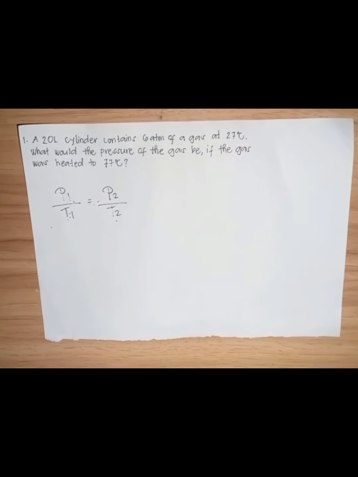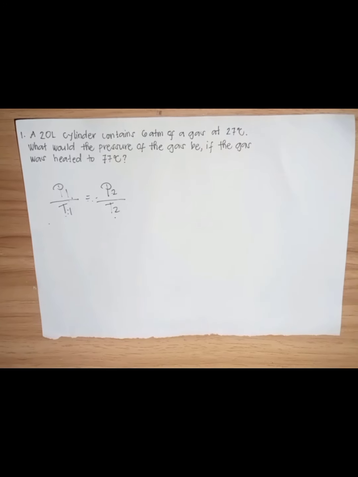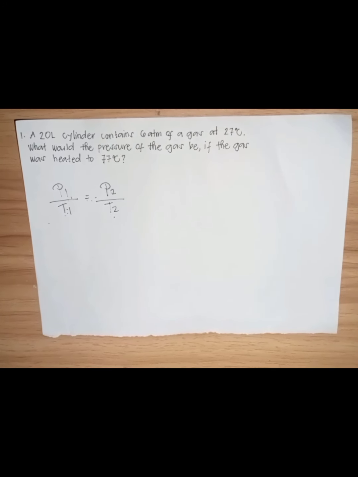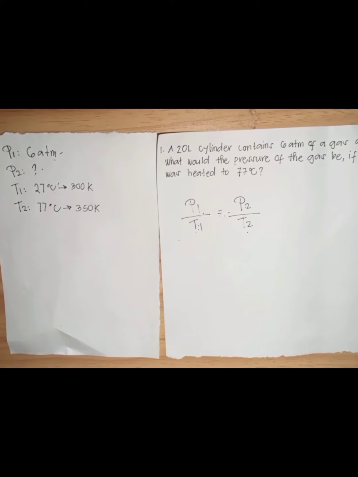So we have an initial pressure before the change. So our P1 is going to be 6 atmospheres. Our initial temperature is 27 degrees Celsius. We need to find or solve the final pressure. Our second or final temperature is going to be 77 degrees Celsius.